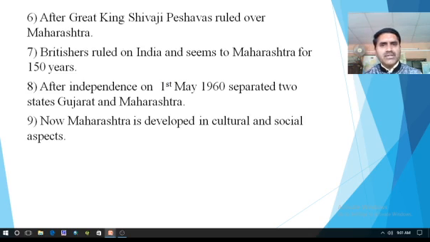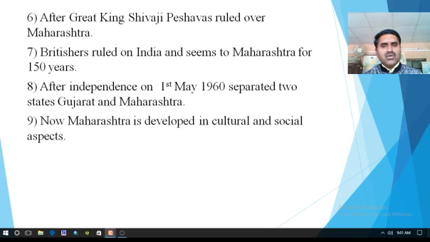After great King Shivaji, the Peshwas ruled over Maharashtra for 150 years. After that, the Britishers ruled India, and so Maharashtra, for 150 years.